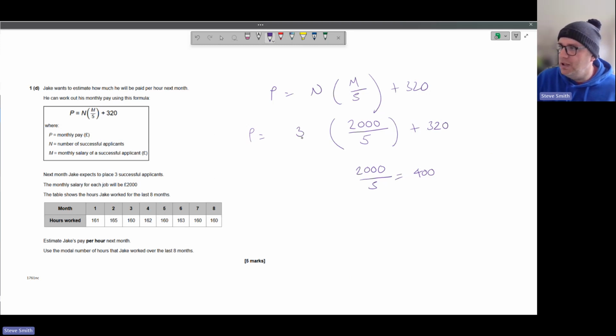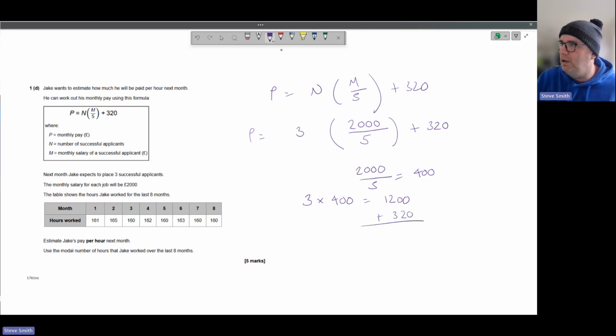And then as you can see, it's a multiplication here because it's parked right next door to the bracket, and then that's an add. And in BIDMAS, brackets, indices, division and multiplication together, addition and subtraction together. So it's multiplication next. So we've now got 3 times 400 equals 1,200. So we've cleared the bracket, and then we can just add our 320 on the end.